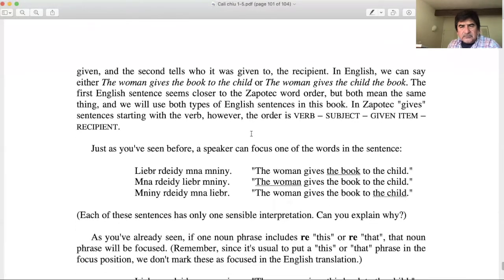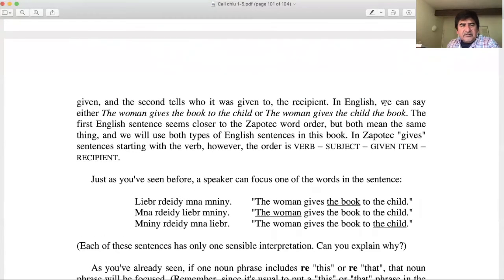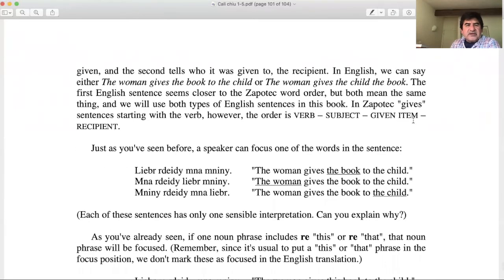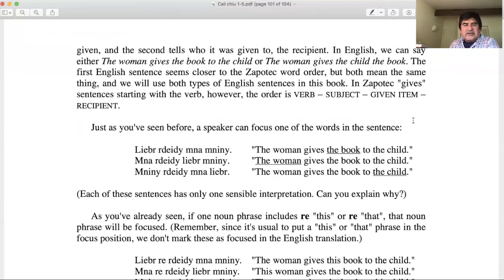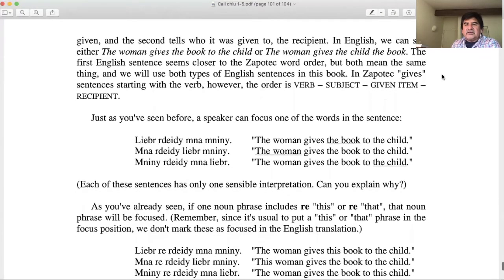The first English sentence seems closer to the Zapotec word order, right? Remember that we talk about the order of the words, but both mean the same thing, and we will use both types of English sentences in this book. In Zapotec, a give sentence starts with the verb. However, the order is, remember, verb, subject, and given item. And then who gives it?